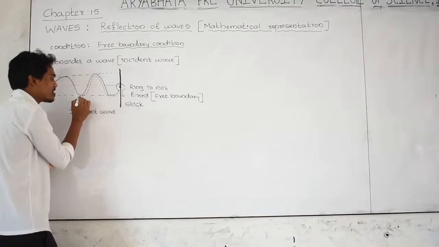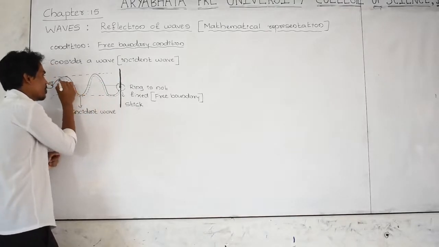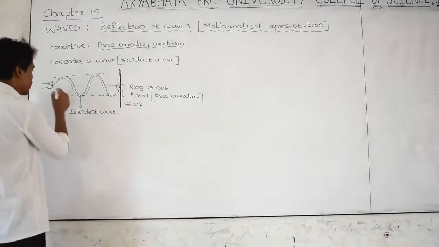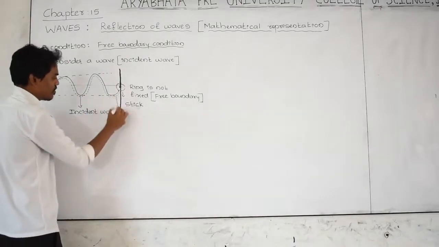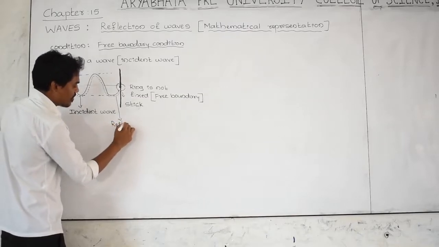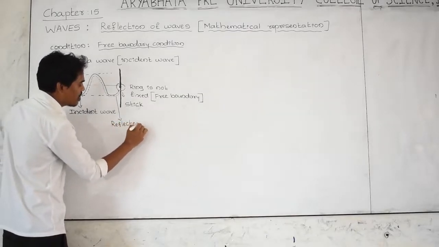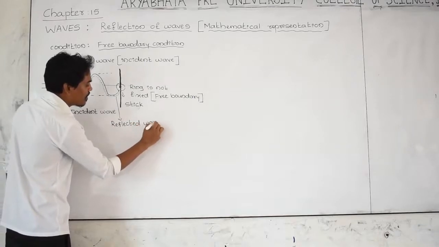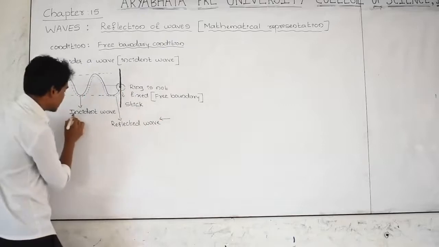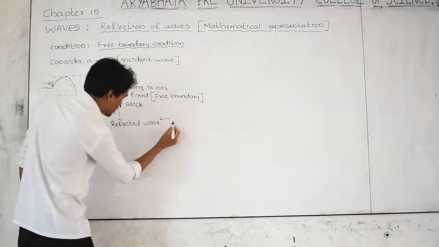The dotted line is called the reflected wave. As you know very well, the reflected wave moves in this direction, and the incident wave is moving in positive x, and this is in negative x.